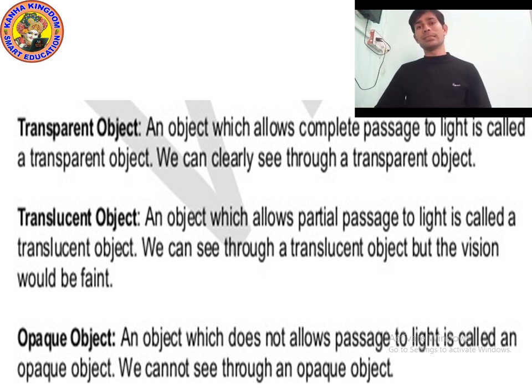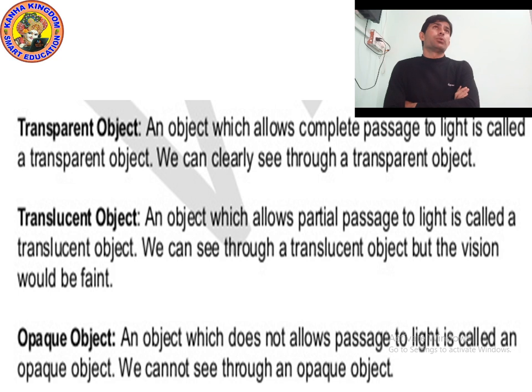If the object allows light, then through that object you can see clearly. If the object does not allow light to pass, then you will not be able to see clearly.